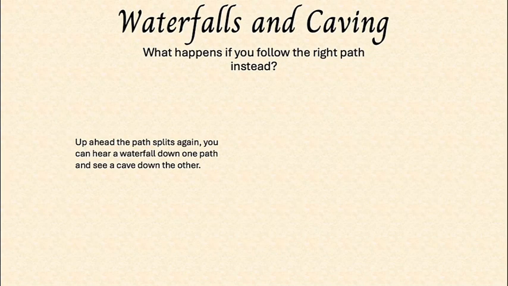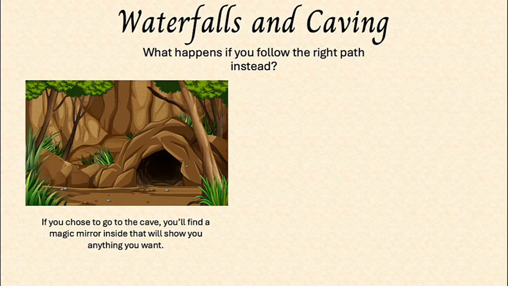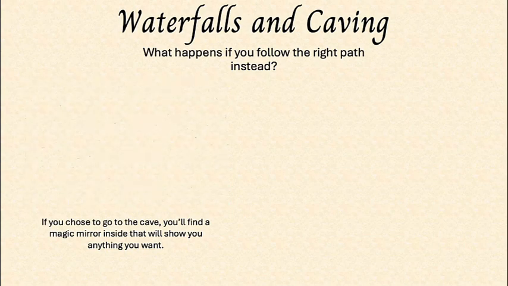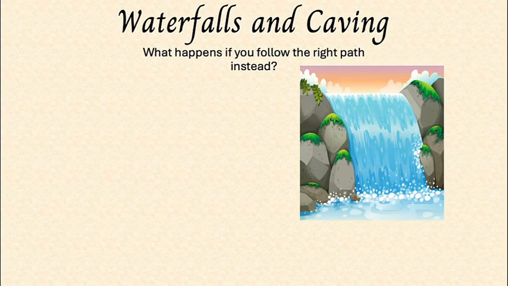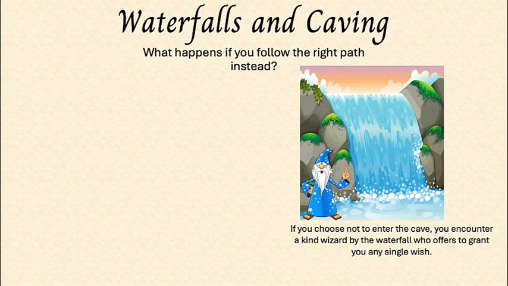Next, we will describe what we want to happen should your player choose to go along the right path. In the example, the right path is a choice between looking at a waterfall or a special cave. This path will have another choice at the end that is decided by whether you choose to enter the cave or check out the waterfall. If you choose to enter the cave, you will find a magic mirror, while if you don't, you will get a gift from a wizard by the waterfall. The objective in this part of your code is to go through what happens once the player has chosen the right path, and what happens when they complete it instead of the left one.